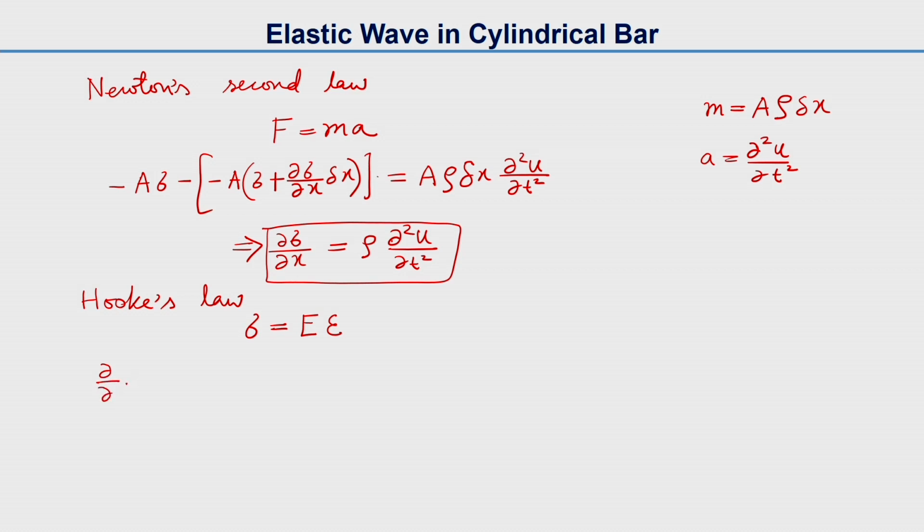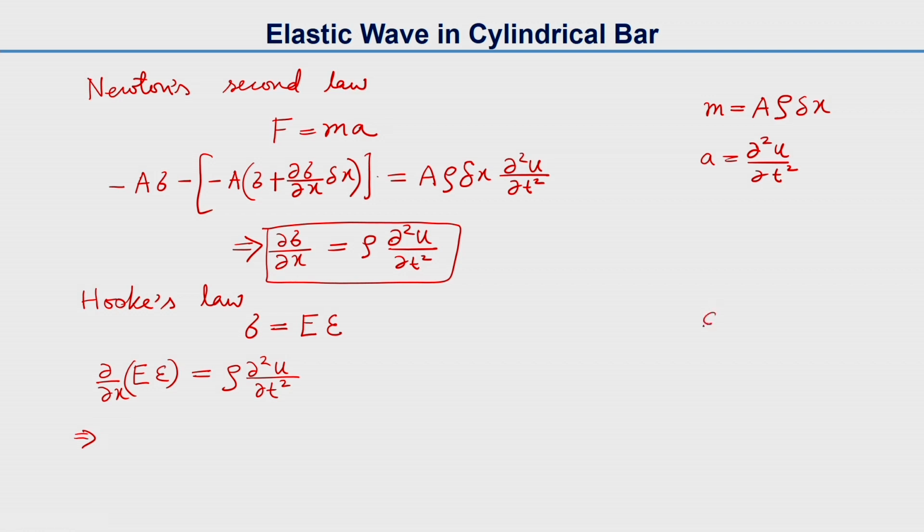From our earlier equation, we have the partial of E epsilon with respect to x equal to rho multiplied by the second partial of u with respect to t.